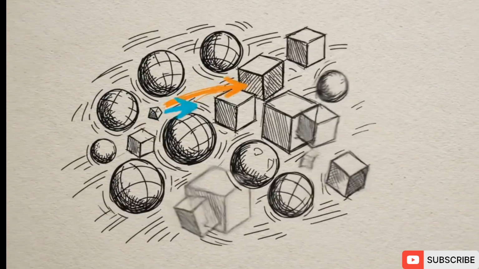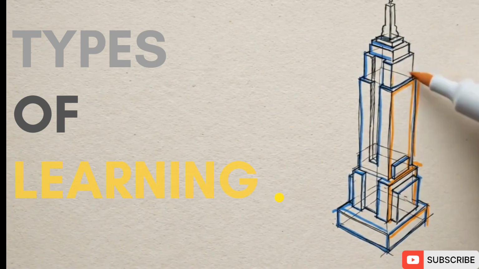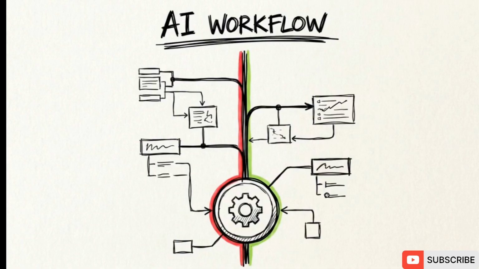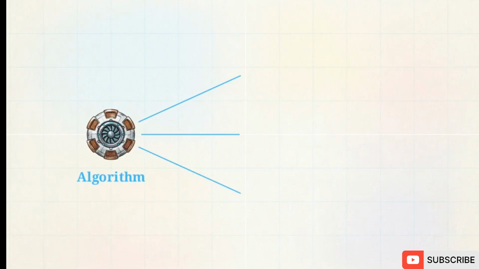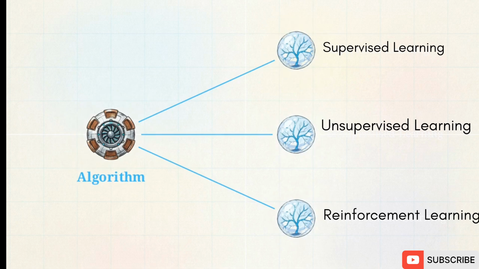Building an AI system from scratch can feel like sorting through pure chaos. We are going to organize that noise into a clear, actionable blueprint. By the end of this workflow, you will have a complete decision map. You will know exactly how to structure your algorithms and choose the right learning methodology for your specific goals.